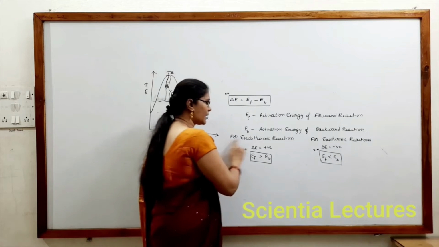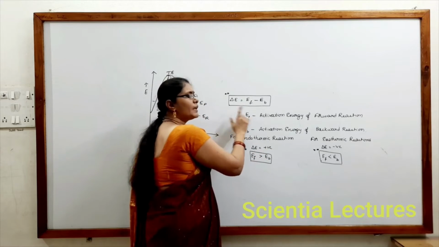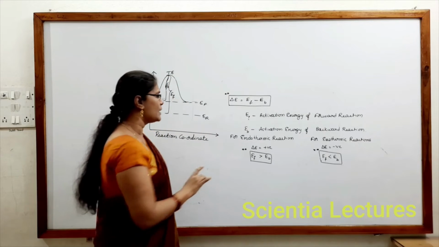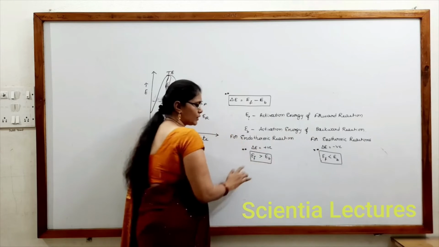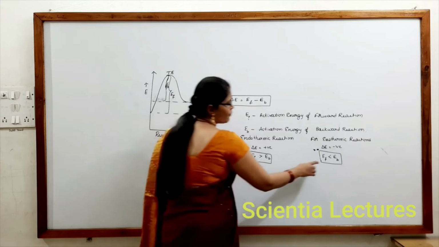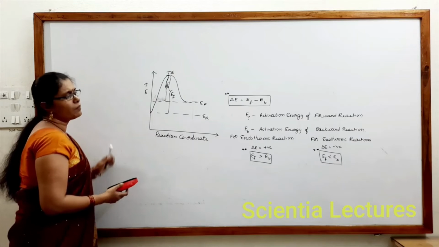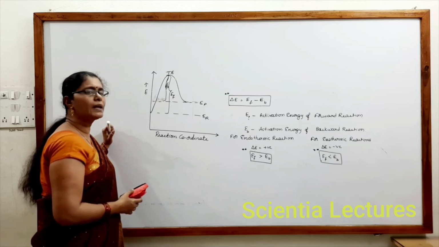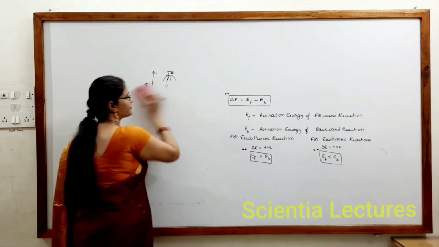So, for an endothermic reaction, remember delta E needs to be positive. Always, either for endothermic or exothermic, the formula is delta E must be equal to EF minus EB. So, if delta E comes positive, endothermic. If delta E comes negative, exothermic. So, for an endothermic reaction, EF would be greater than EB. For an exothermic reaction, EF must be lesser than EB. What is meant by EF? Activation energy of the forward reaction. What is meant by EB? Activation energy of the backward reaction.